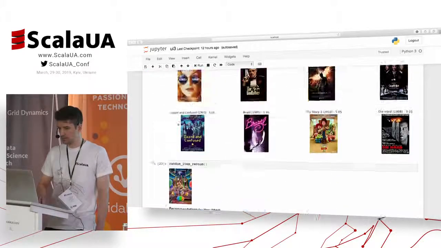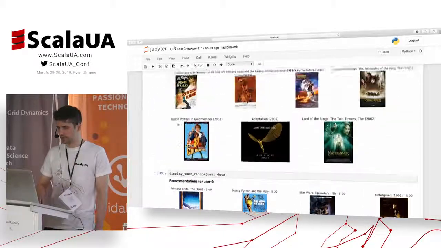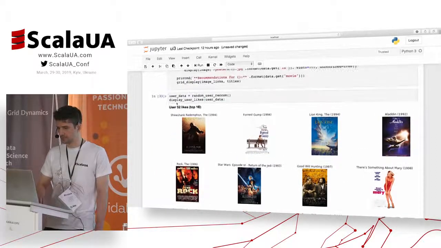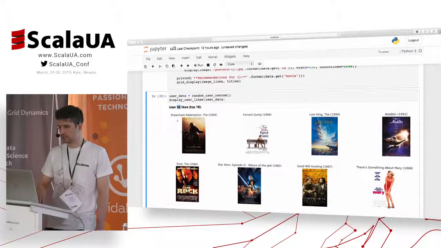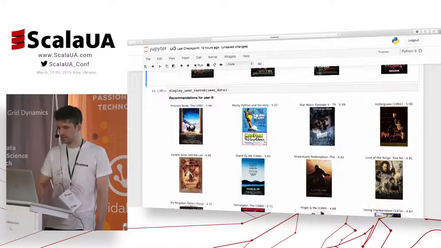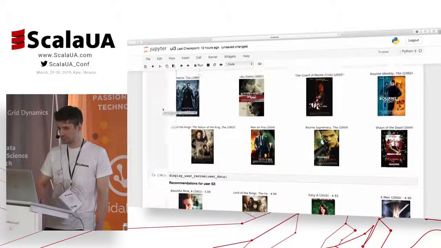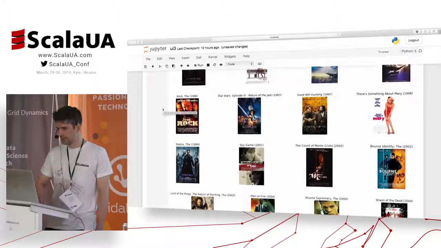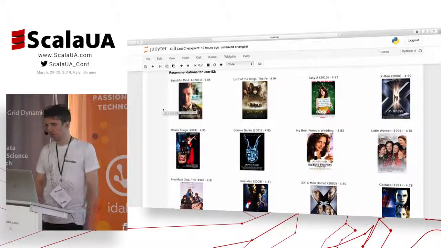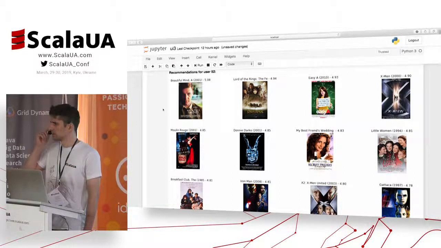And anyway, there is an opportunity to see the results for a pretty random user, for example. Does it work? Yeah. So some random user, this is his history, and this is how recommendations look. Again, the Rock, Star Wars, Forrest Gump, and well, anyway, how much time do I have? 10 minutes,